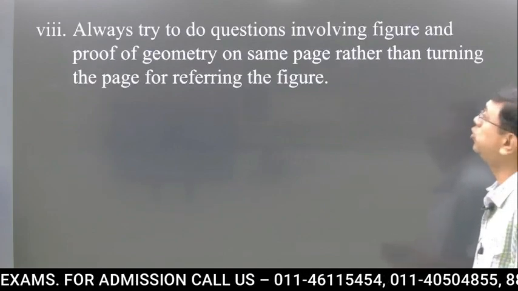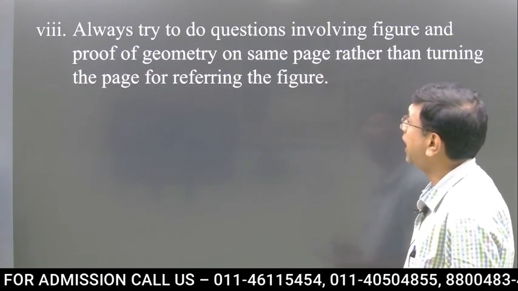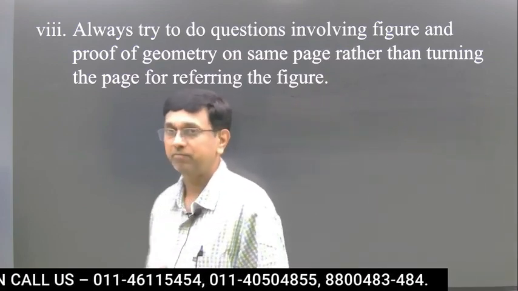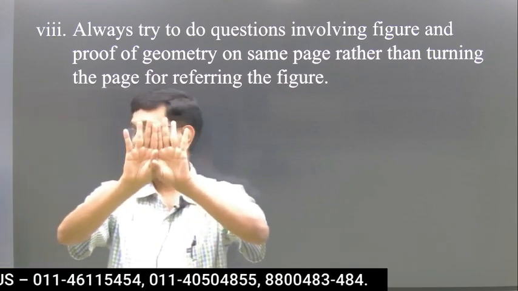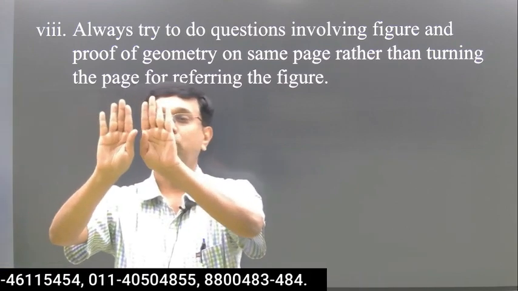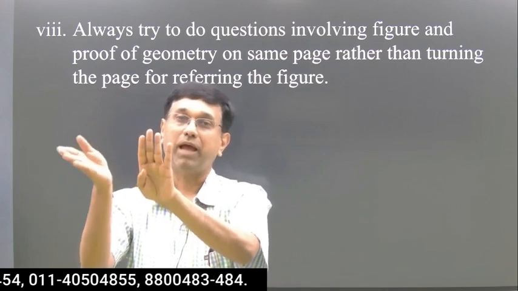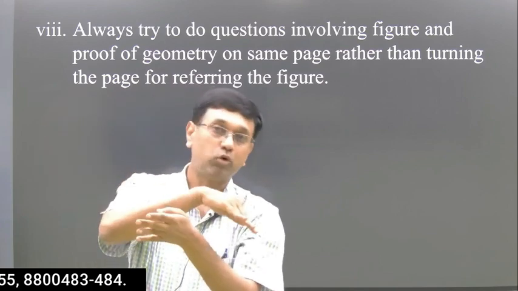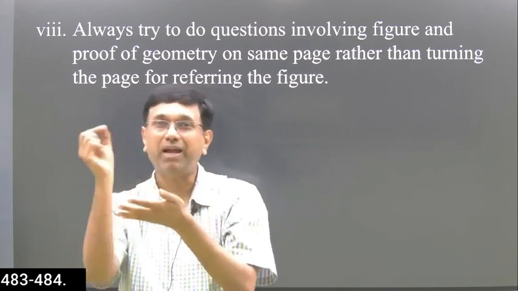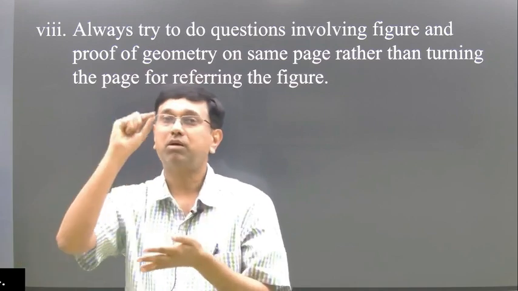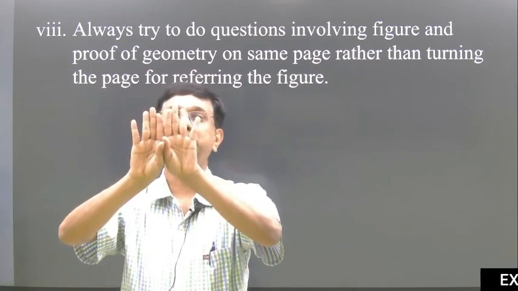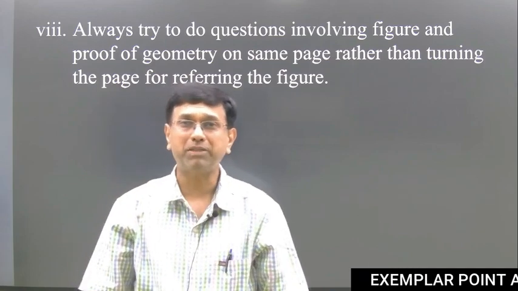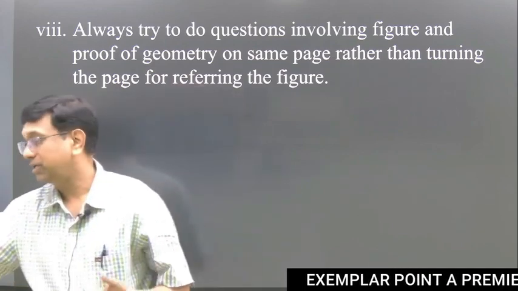Then always try to do questions involving a figure and proof of geometry on the same page rather than turning the page again and again. So what I mean to say is, these are the two pages. You're doing a question on this page and the next page is next. The diagram is here on this page and you are on to the next page now. So always come back and write. Put a cross, write PTO and now take two pages like this. So diagram here, solve, and the next page is also here. So you can see both the pages, the examiner can see, and you can easily do that.